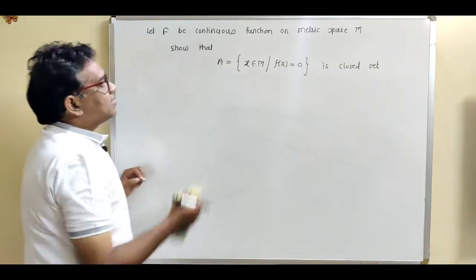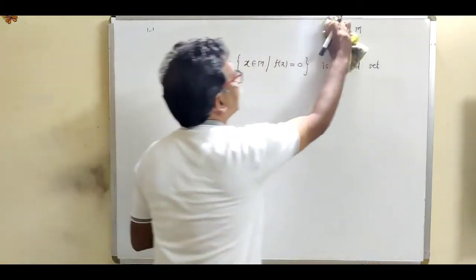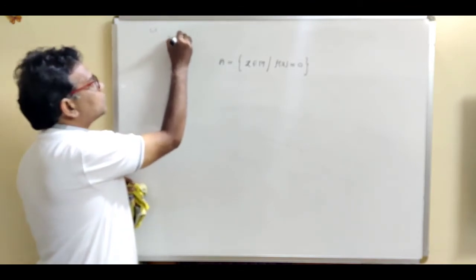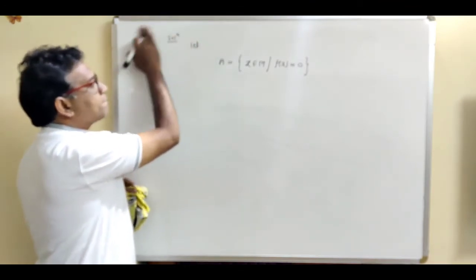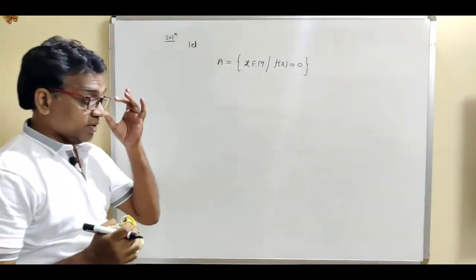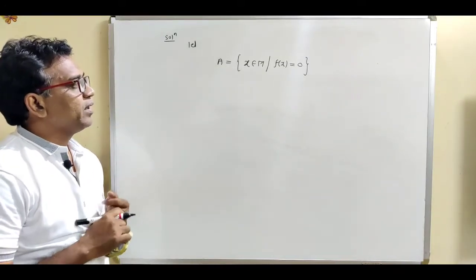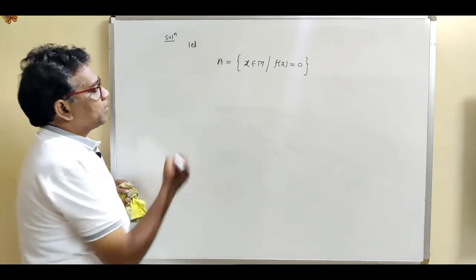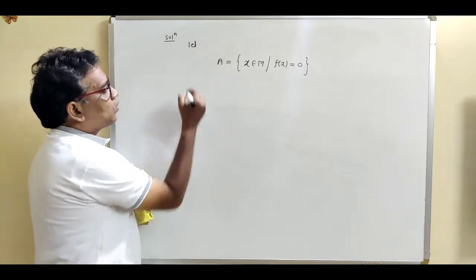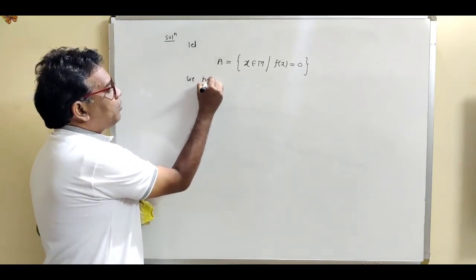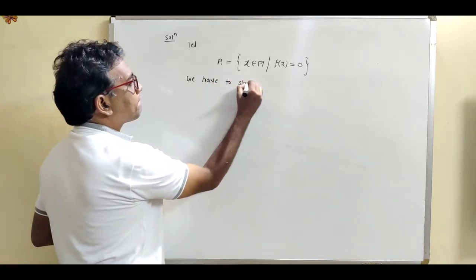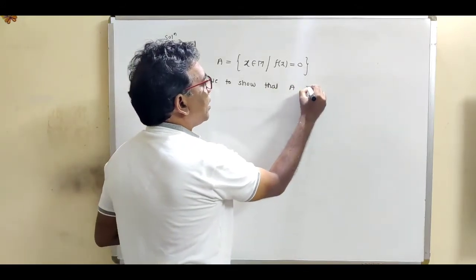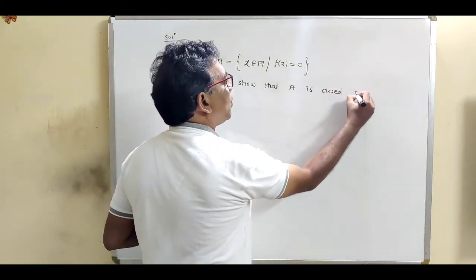Now we want to show that this is the closed set. So write down the given set. So this is the solution. Let A is equal to the set of all x in a metric space such that f(x) equal to 0. So if you want to show that this is the closed set, so right here we have to show that A is a closed set.